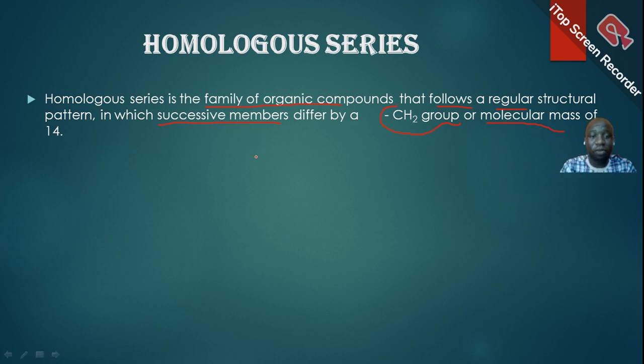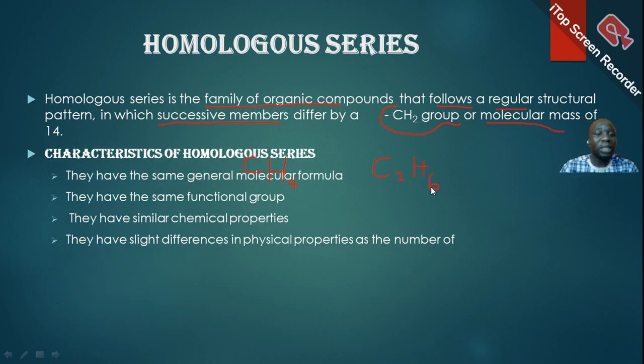Take for example, if one of the members of the family is CH4, then the next member will be obtained by adding 1 carbon atom, and that will be C2. So I have 2 carbon atoms now, then adding 2 hydrogen atoms, and that will make H6. So successive members that follow each other in the family have a difference of CH2 between them, or a molecular mass of 14. Then we look at the characteristics of homologous series.